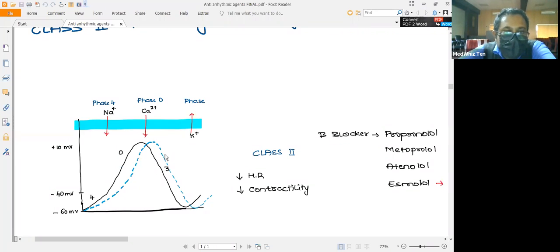So what is the activity of the sympathetic effect on the heart? As you know, in the heart there are beta 1 receptors. Once there is stimulation of the sympathetic nervous system, there will be release of the catecholamines as well as the